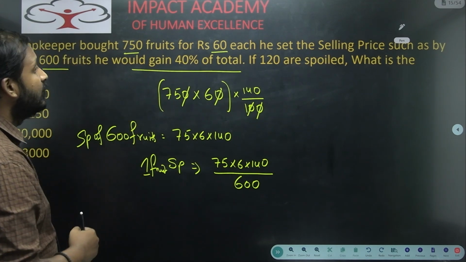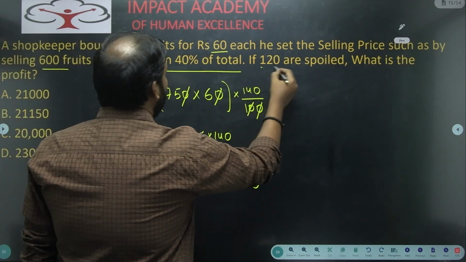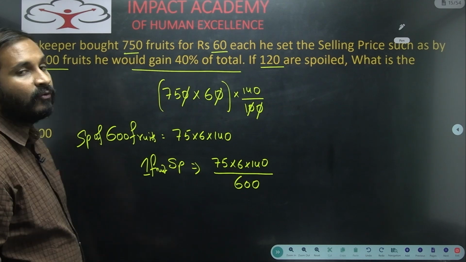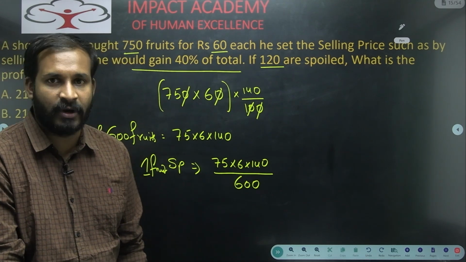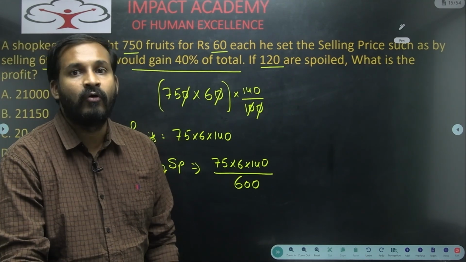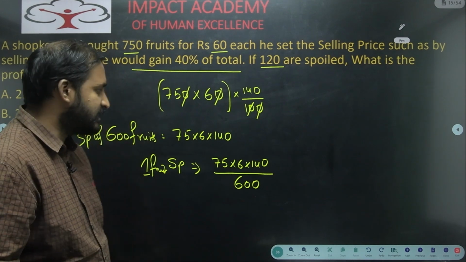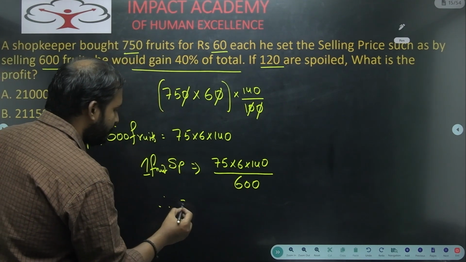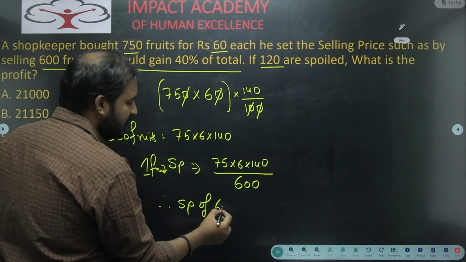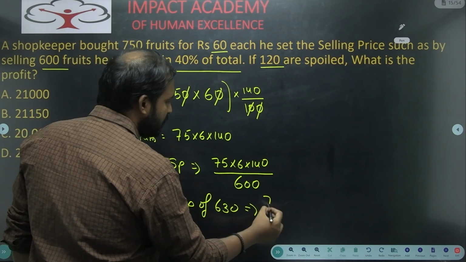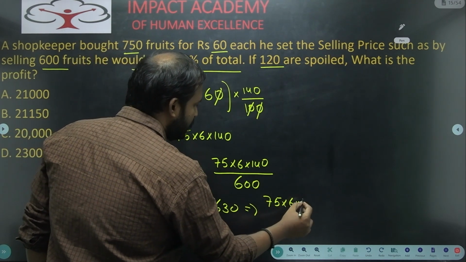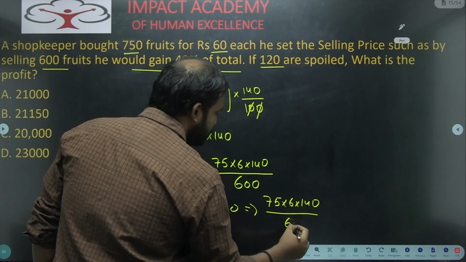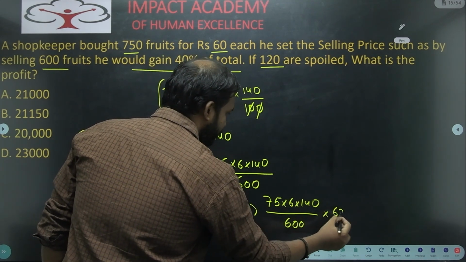Next, he is telling that 120 are spoiled. He purchased 750, but out of that 750, 120 are spoiled. That means he will sell how many fruits? Only 630 fruits. He will sell 630 fruits. Now we will write that 630 here. Therefore, SP of 630 fruits will become what for us? 75 into 6 into 140 by 600 into 630.